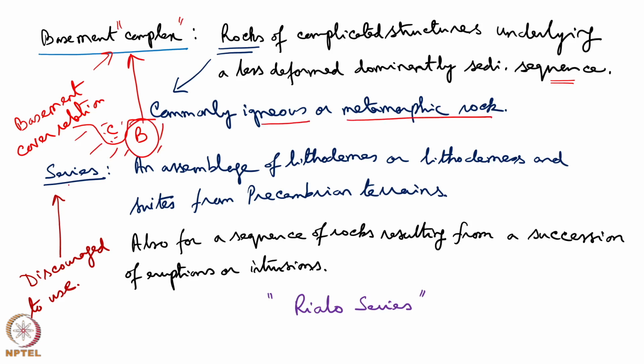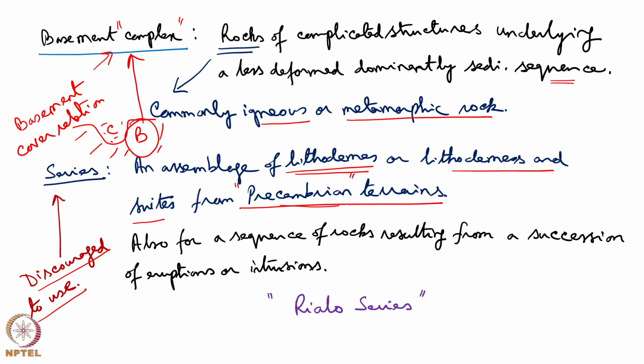What is a series? Though it is discouraged to use, it has been there in the Indian stratigraphic literature and also in the old literature of stratigraphy elsewhere. It is an assemblage of lithodems or lithodems and suites together from a Precambrian terrain, not from any other ages.